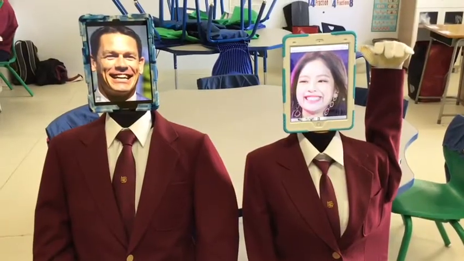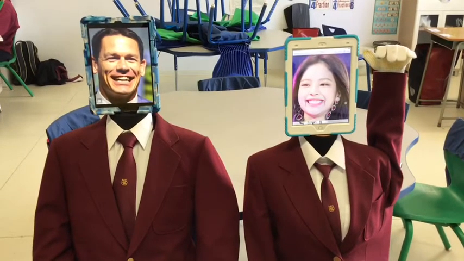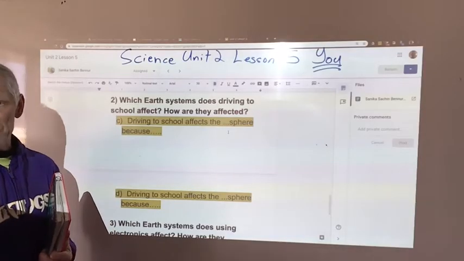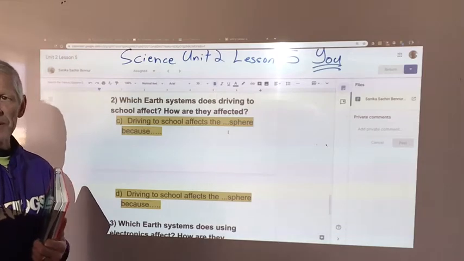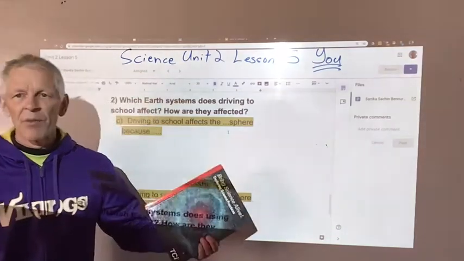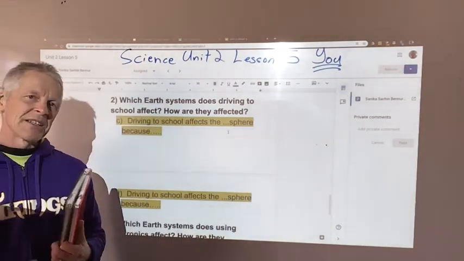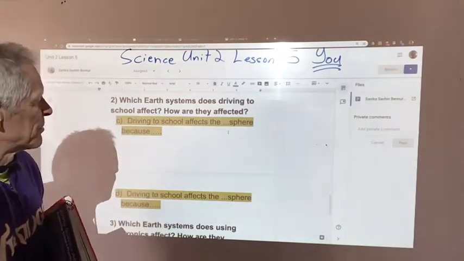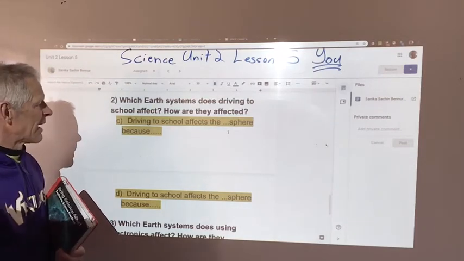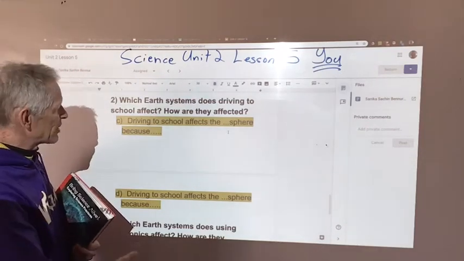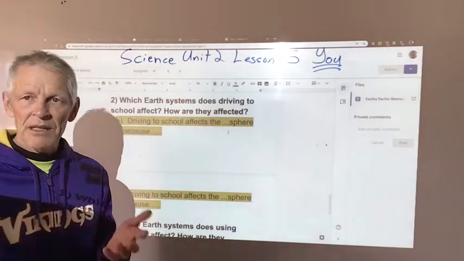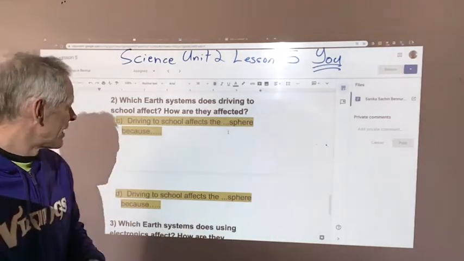Biosphere. Well, for us, we're biosphere, and then we can get around all around the cities and everything to school, when there is school, that is. That's right, little Jenny. It does affect the biosphere because we can get from one place to another faster. And that's us getting there. Also, when you change the air quality, the biosphere is getting a different kind of air to breathe, probably more carbon dioxide. And so that would also affect the atmosphere. In terms of the hydrosphere, if you're driving to school, I don't know, drive through a water puddle, you could affect the hydrosphere, splash it on some little kid sitting beside the road. Okay, maybe so. All right, let's check another one then.